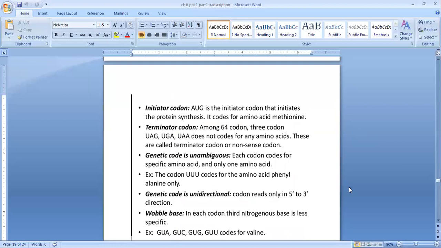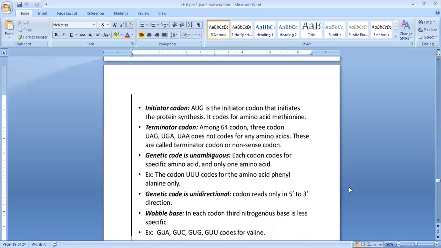The next is the initiator codon. AUG is an initiator codon that initiates protein synthesis. It codes for the amino acid methionine. Second is the terminator codon.